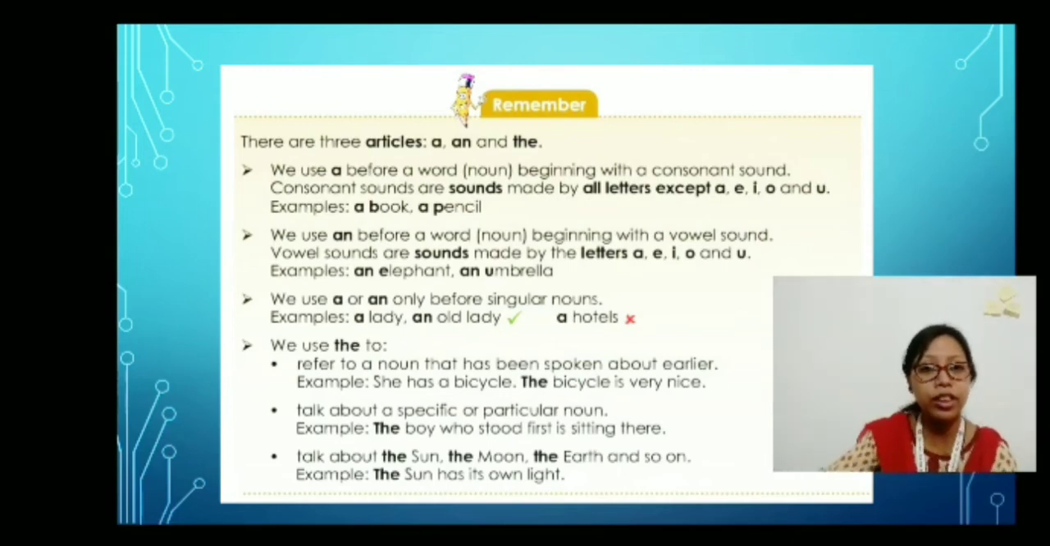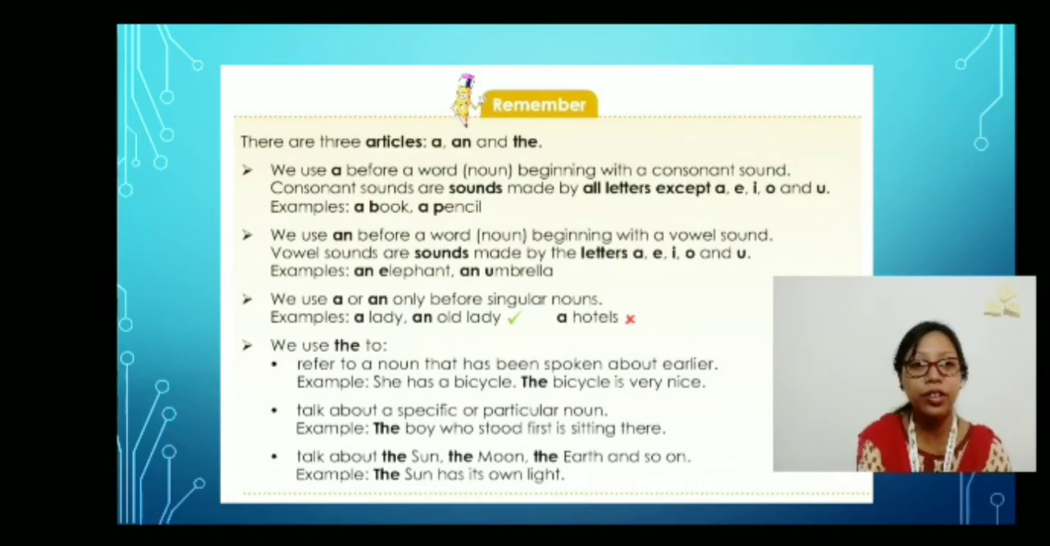Therefore, we will be using the, because I am pointing out towards the bicycle that the girl was using, right? She has a bicycle. The bicycle is very nice, right? Therefore, we are using the here, because I have pointed to the particular bicycle. The girl is using that, right? Then we come to the next point: talk about a specific or particular noun. Yes, this is what I was saying.